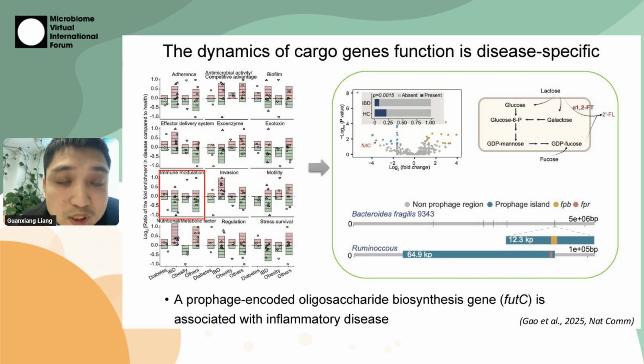We analyzed the cargo gene function in different prophages in different diseases. We found the dynamics of cargo gene functions are quite disease specific. For example, in IBD, we tested 7 cohorts here. Most of the prophage-encoding genes related to immune modulation were depleted. A lot of them were lost in the cohort. Next, we did further analysis. We identified one gene called futC. This is a prophage-encoding oligosaccharide biosynthesis gene, and it is associated with IBD. It was depleted in the cohort.